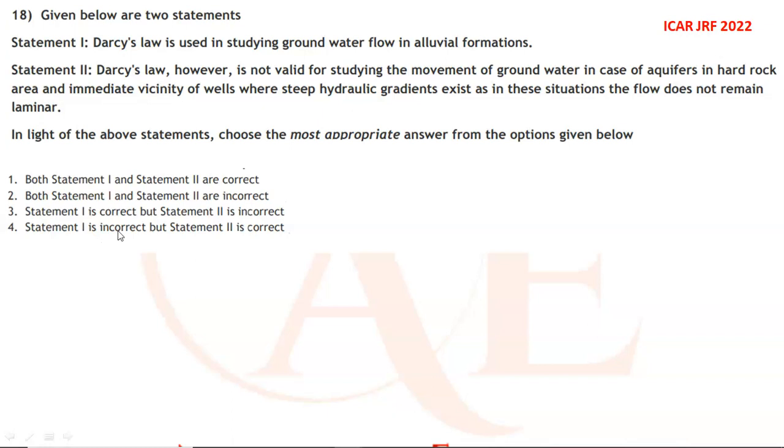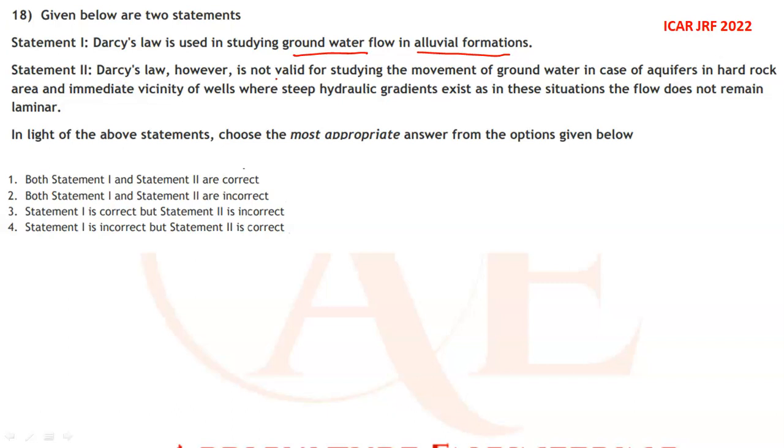Last class we discussed up to the 17th question. So we can continue with soil and water conservation, the 18th question, which might be useful. Given below are two statements. Statement 1: Darcy's law is used in studying groundwater flow in alluvial formation. Okay. What is the second statement?